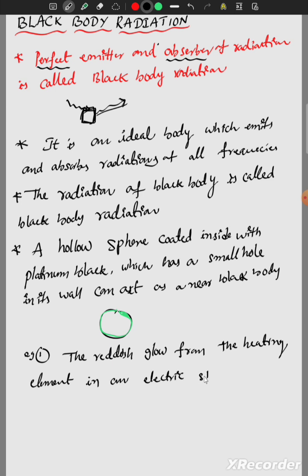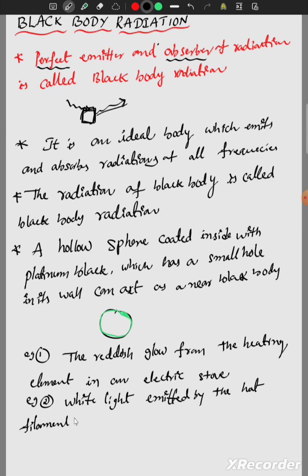And the second example is white light emitted by the hot filament in a light bulb.